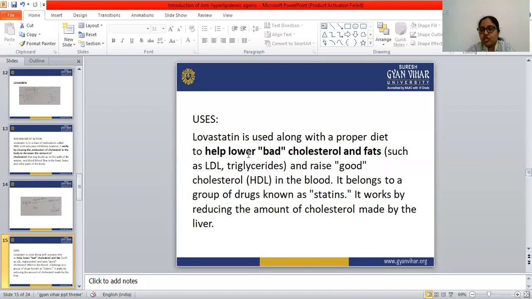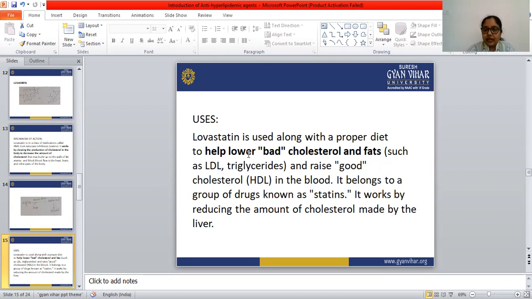First is inhibition of cholesterol synthesis, which is what we have discussed. Second is enhancement of receptor-mediated LDL uptake.